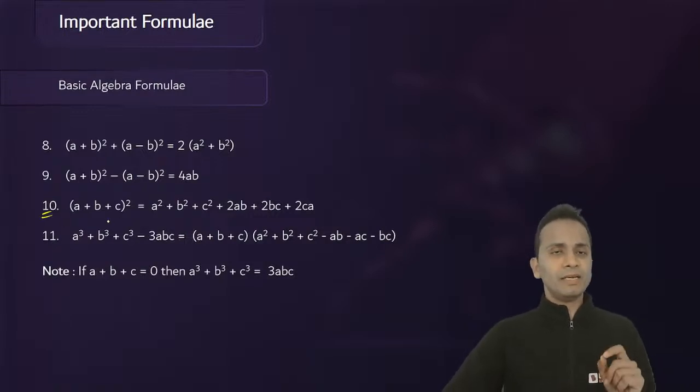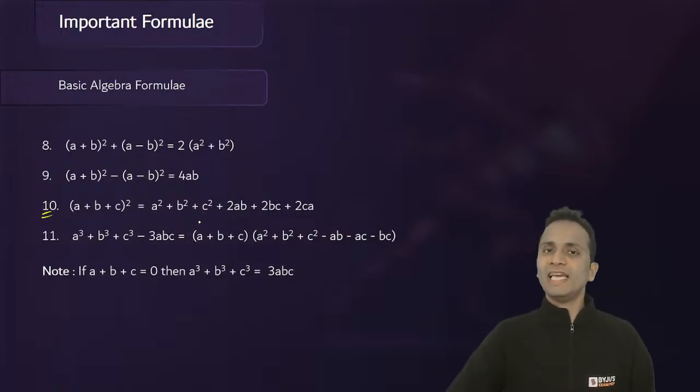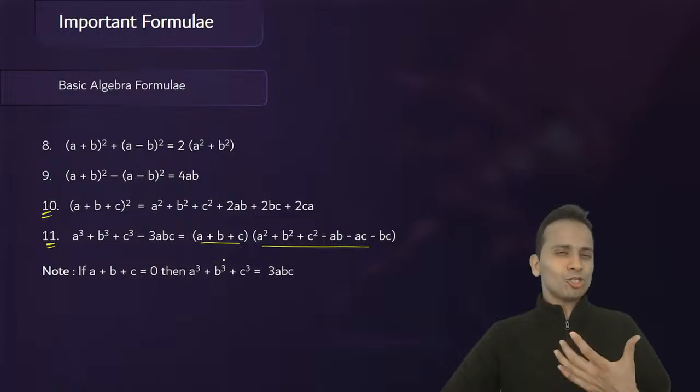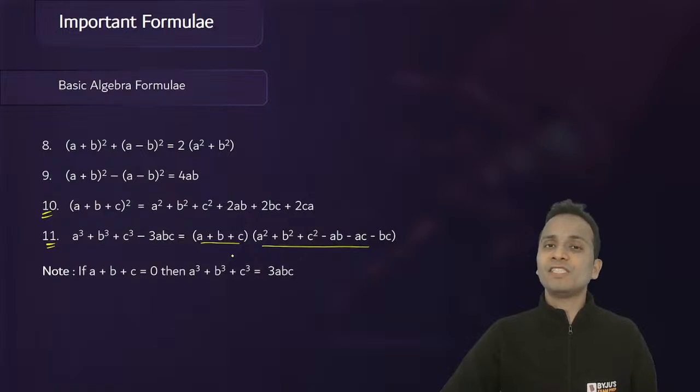So formula number 10, a plus b plus c whole square is a square plus b square plus c square plus twice of ab, twice of bc plus twice of ac, right? Similarly, formula number 11, a cube plus b cube plus c cube minus 3abc is equal to a plus b plus c multiplied by a square plus b square plus c square minus ab minus ac minus bc. Now, I also took a lot of time to remember this formula. And rarely in my life I have seen a question based on formula number 11.